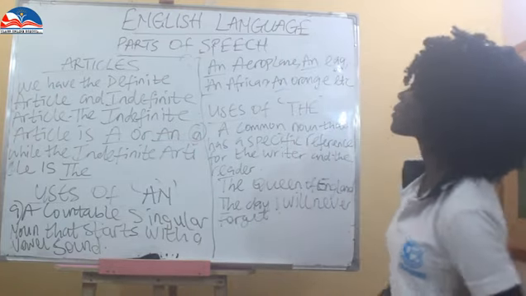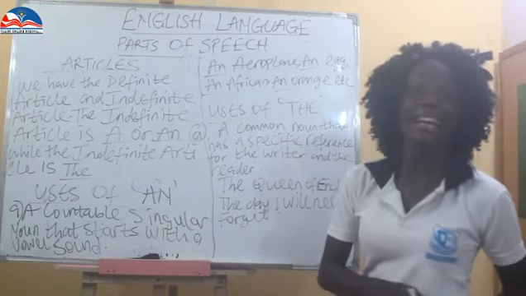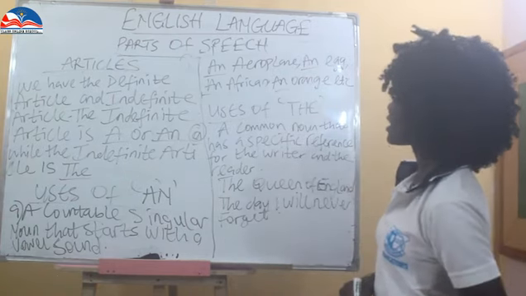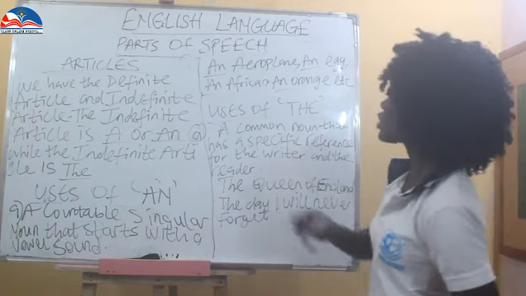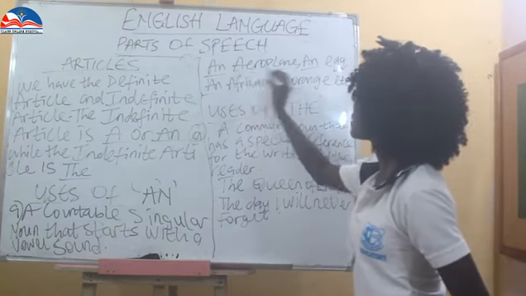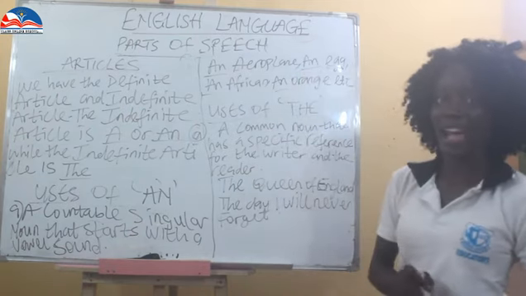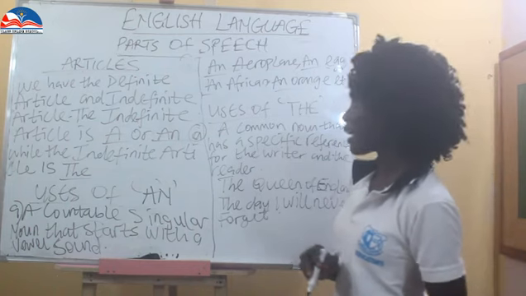A vowel sound. So we have examples here: an aeroplane, an egg, an African, an orange. Note, all these begin with what? A vowel sound. So now, for us to make use of the article "an," it is used in